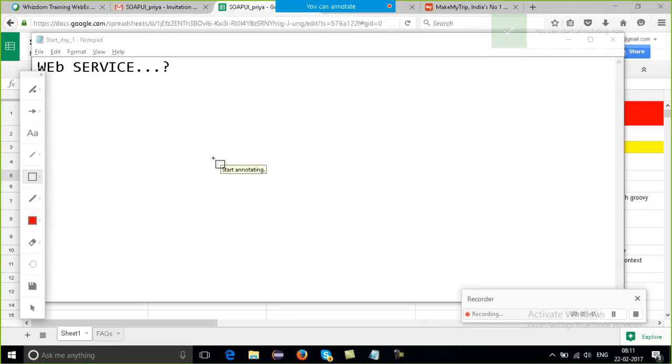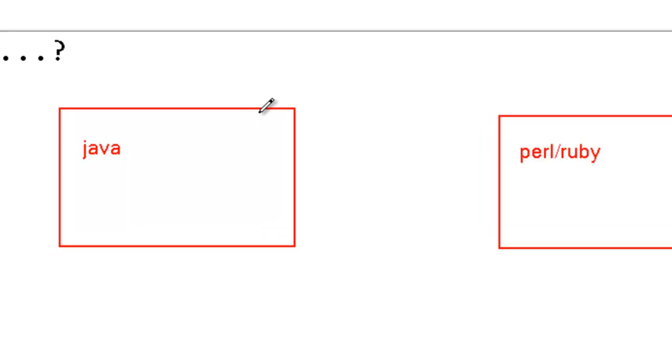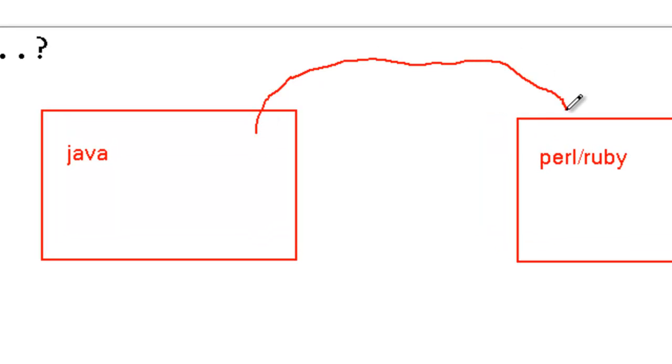So let's say we are working on two different applications. Let's say the first application is based on Java and the other application is based on Perl or Ruby. There may be a requirement when both need to communicate. Communicate means what?